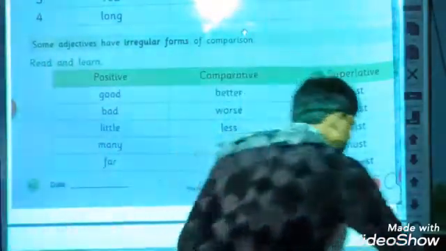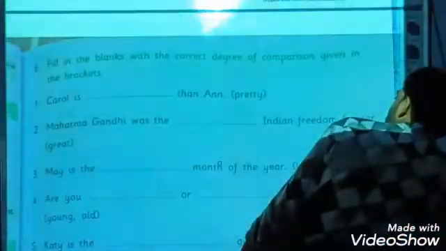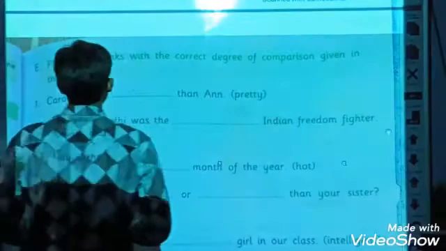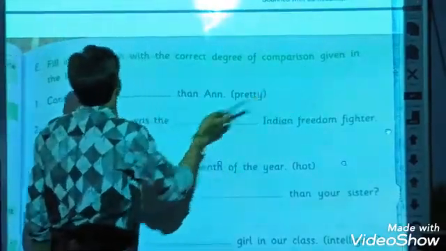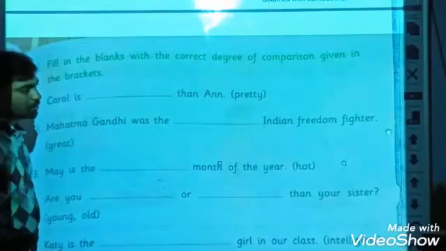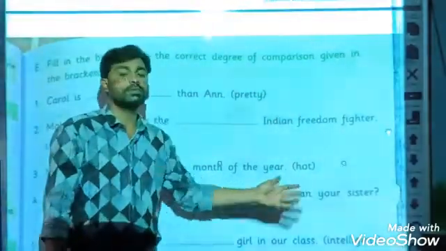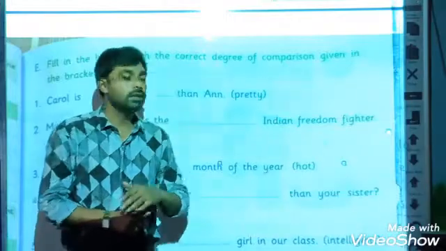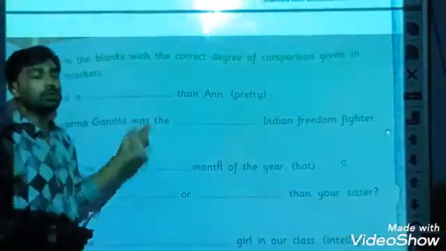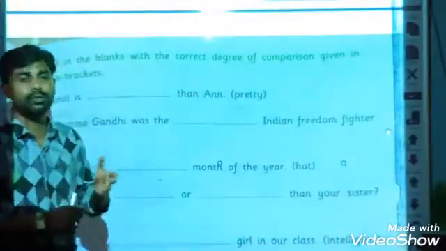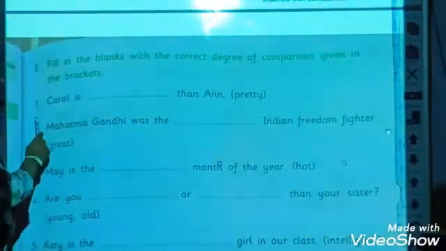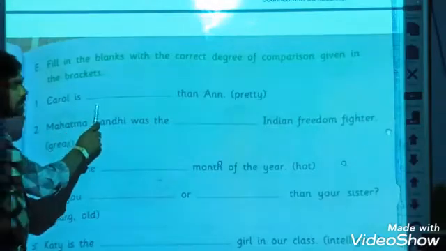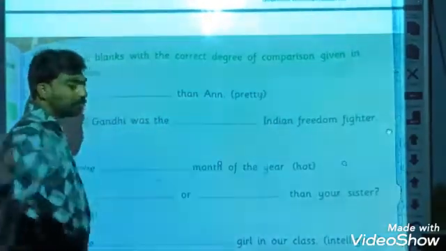Now let's solve the next activity. Question number E is given on the next page. Fill in the blanks with the correct degree of comparison of the adjectives given in the brackets. We have to fill in these blank spaces using the correct comparative or superlative degree. Now see, the first sentence is: Carol is dash than Anne.